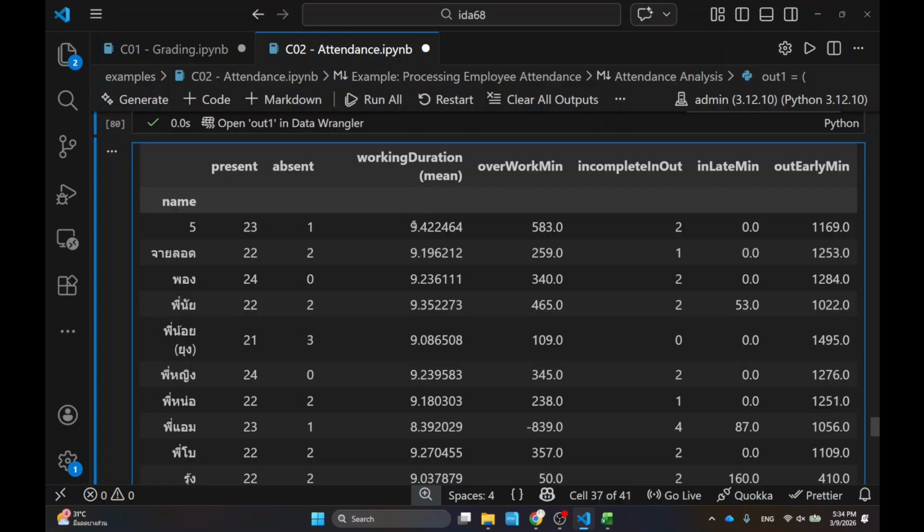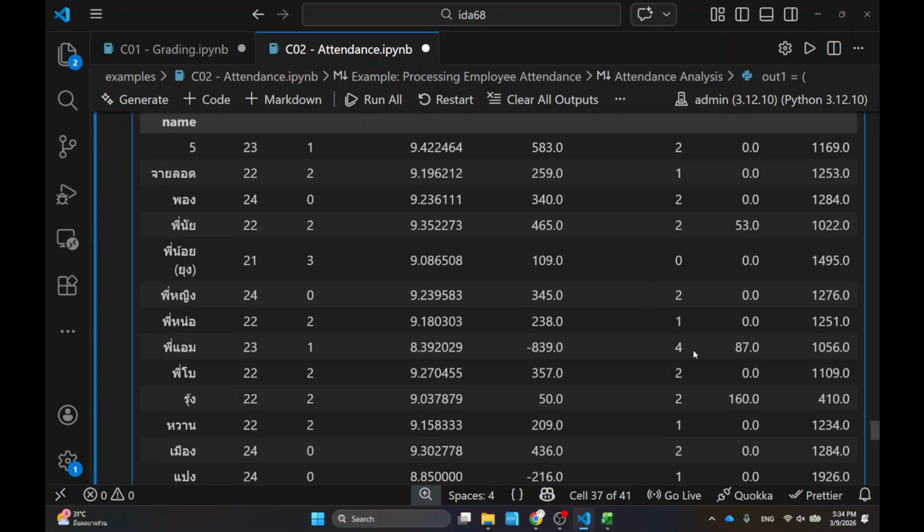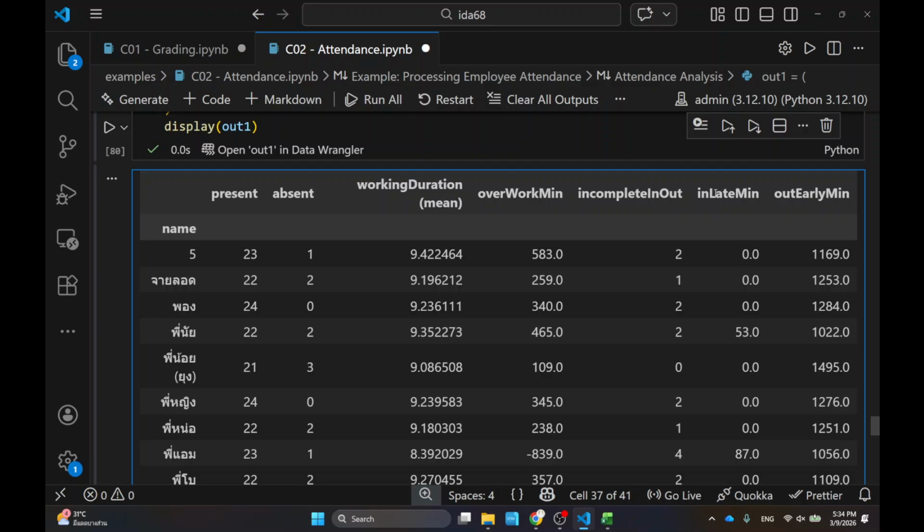And then I know the mean of the working duration per day. I'm expecting something like 9 hours because it includes the lunch time. So if I see something that is less than 9 hours, we need to look into more details, all right? I see it overworked, right? And this one too, some employees have a lot of incomplete check-ins and check-outs. So maybe she forgot or maybe it's intentional, I'm not sure, but you should do something about it, right?